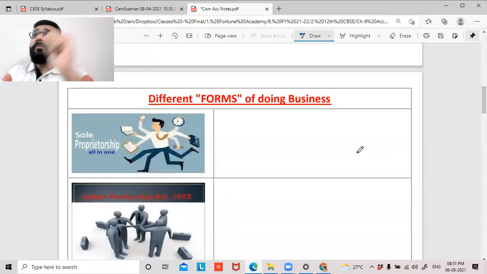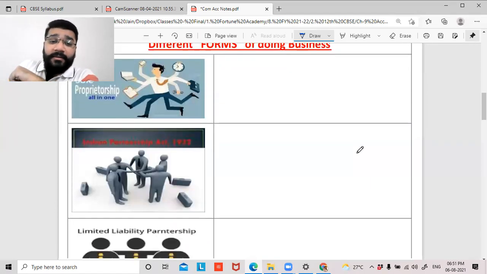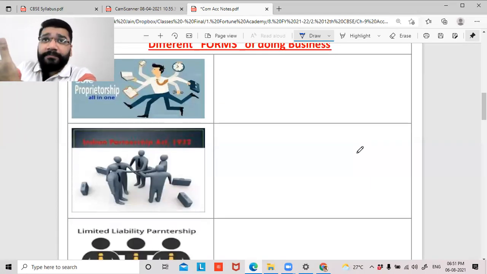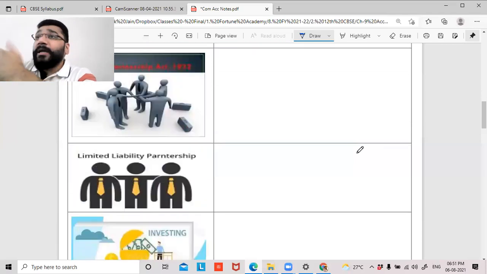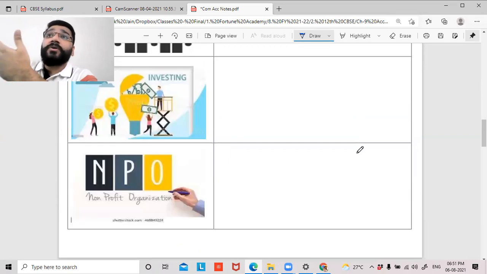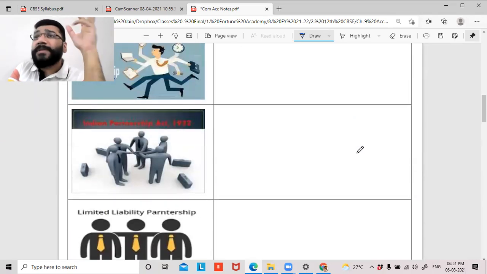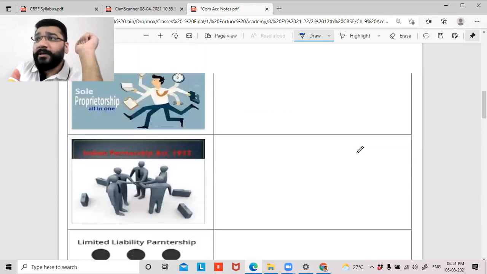Now guys, if you remember when we did the partnership chapter, I told you that in India, if you want to do any business, you have to have a form or a body. So what are the various forms in which you can do business in India? The first one is the sole proprietorship concern. Then partnership. Third is limited liability partnership. Then you have company. Then you have NPOs such as cooperative societies and trusts. There are so many various forms, and I've taken just a couple of examples here.